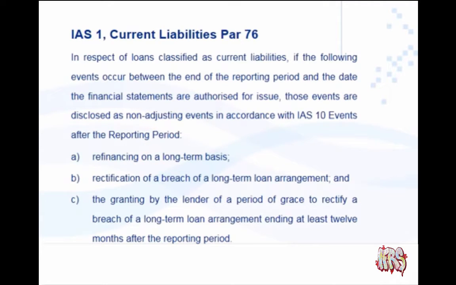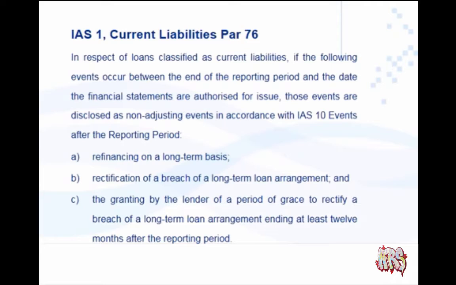In respect of loans classified as current liabilities, therefore we've already classified them as current liabilities in terms of the previous paragraphs. If the following events occur between the end of the reporting period and the dates when the financial statements are authorized for issue, that IAS 10 period, those events are disclosed as non-adjusting events in accordance with IAS 10 events after the reporting period.